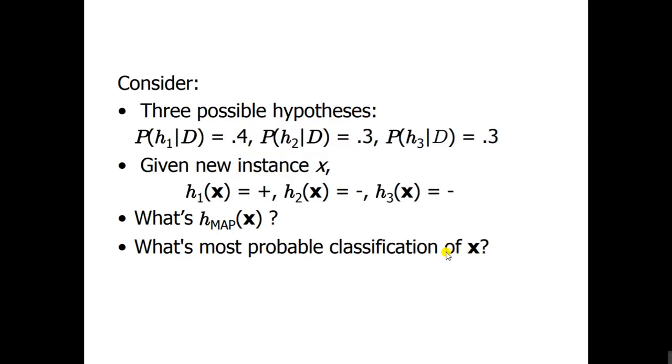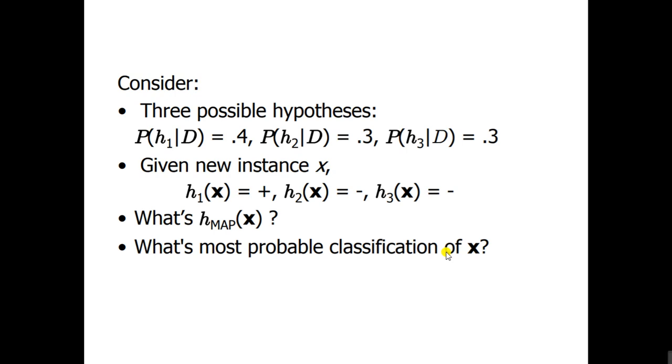Right. So these are the data we considered. Suppose a new instance X is encountered which is classified positive by H1 and negative by H2 and H3. H1 classifies it as positive and H2 and H3 classify it as negative.